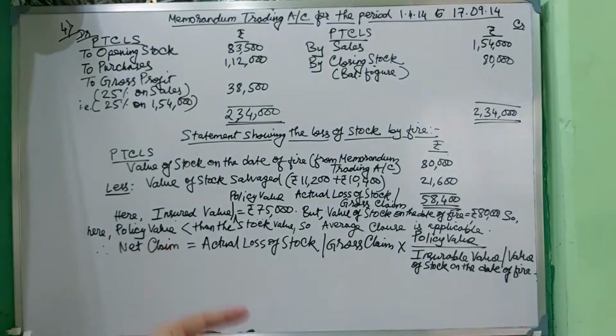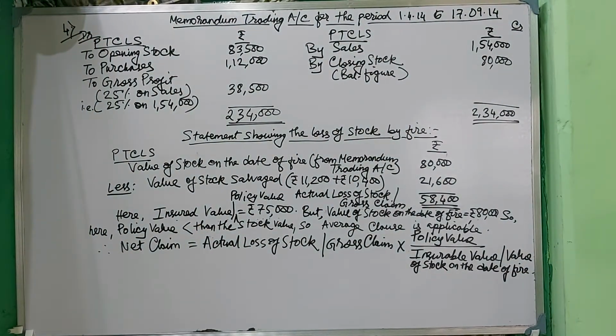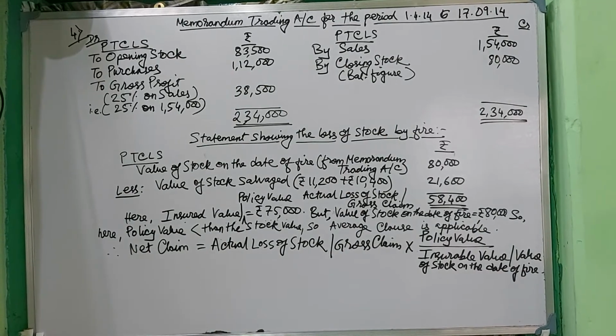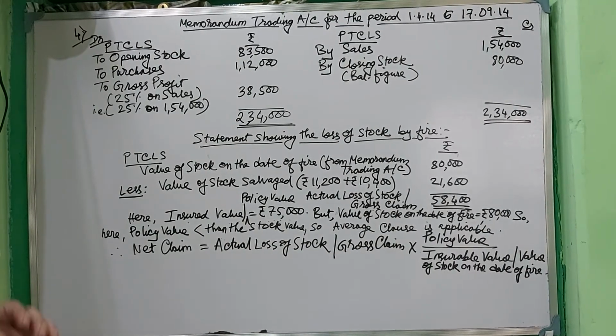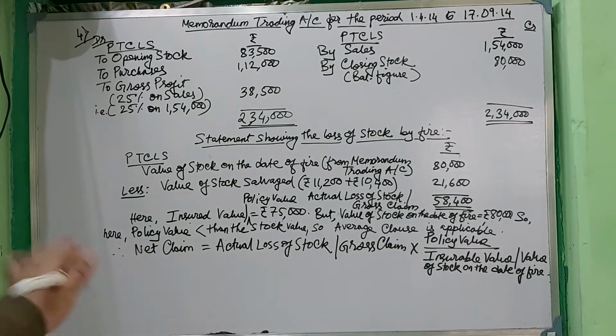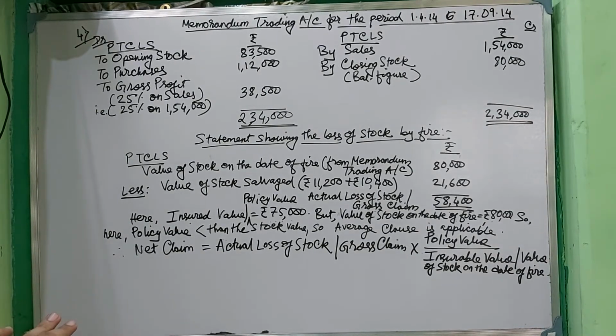Okay, this is the formula: actual loss of stock or gross claim, multiplied by policy value, divided by insurable value or value of stock on the date of fire. Only if the average clause is applicable, then we have to find out the net claim.